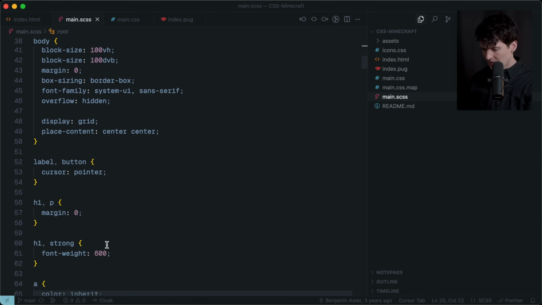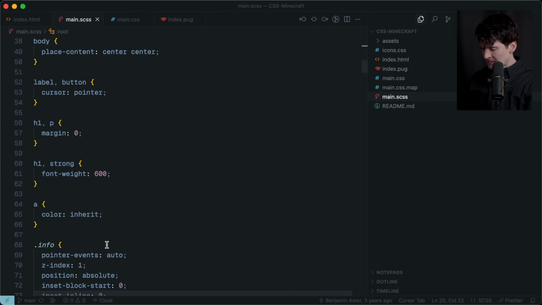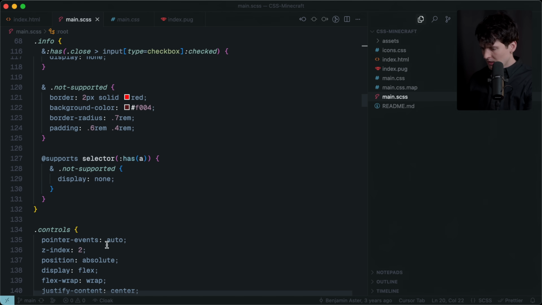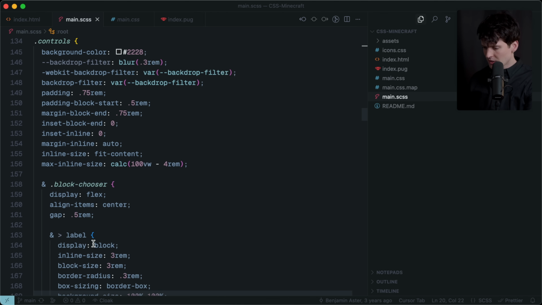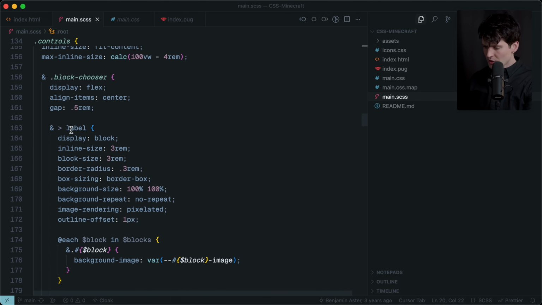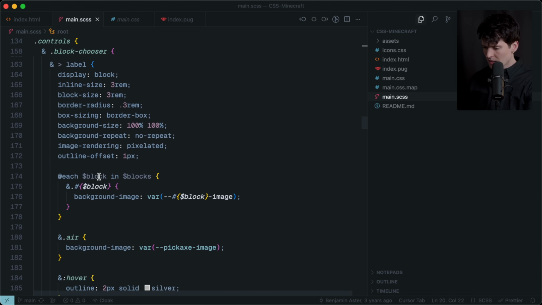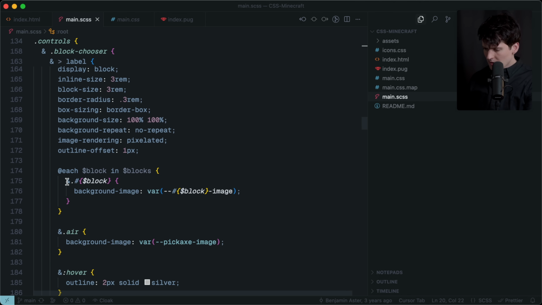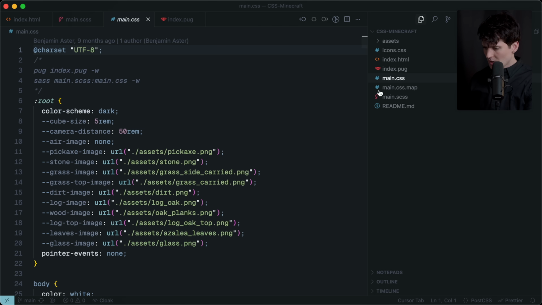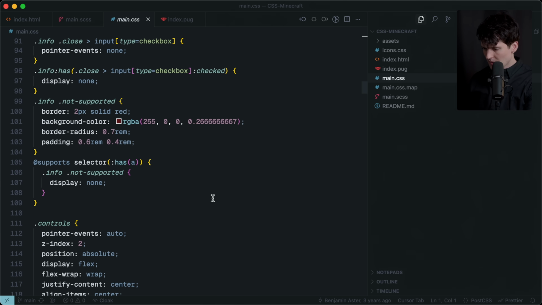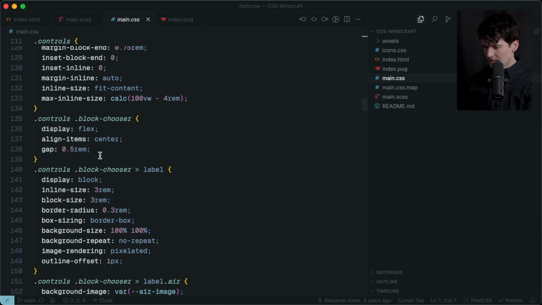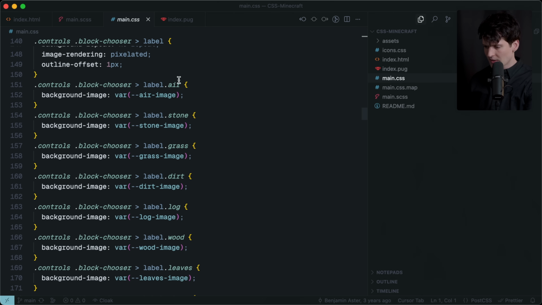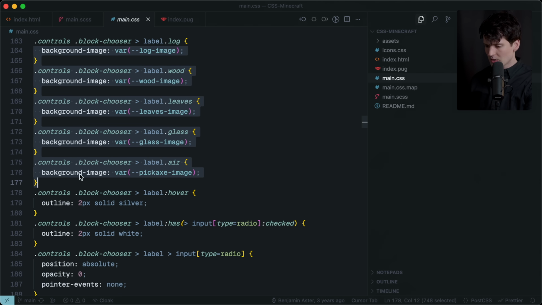Body, cool. Nothing interesting there. Info section up top. Then controls. This is the control section. Block chooser, label, display block. For each block in blocks, background image is set to the variable here so that we get the right image. I'm actually curious how that maps to traditional CSS. No, it doesn't. So instead of that being just variables, the official CSS creates the different classes for it all.